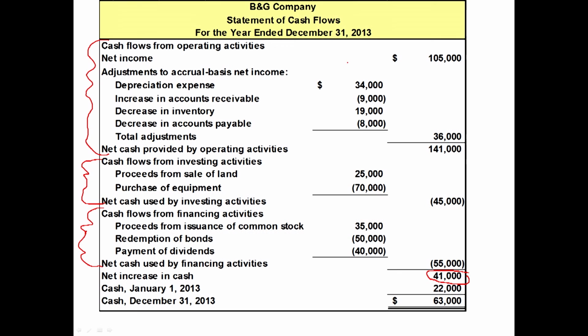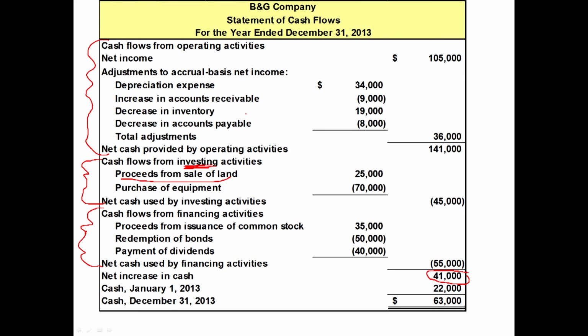You need to be able to properly classify cash flows. Because, take a look at this. Proceeds from sale of land. What type of activity is that? That's an investing activity. Well, if you don't know it's an investing activity and you mistakenly put it up in the operating section or down in the financing section, it's not going to really help your users. It's got to be in the right section. Same thing, payment of dividends.